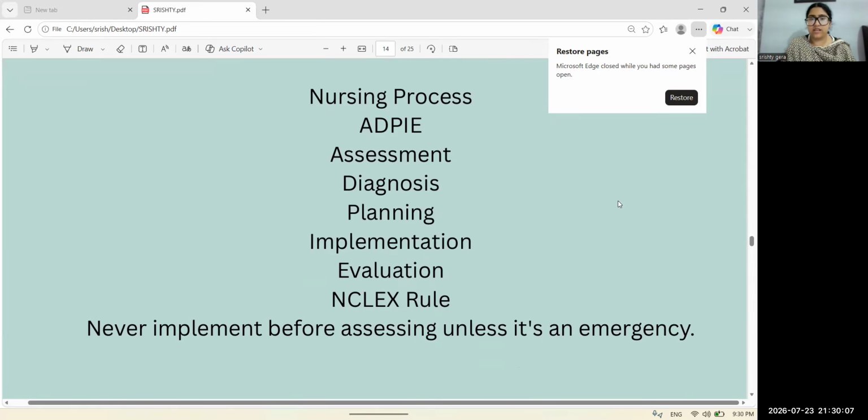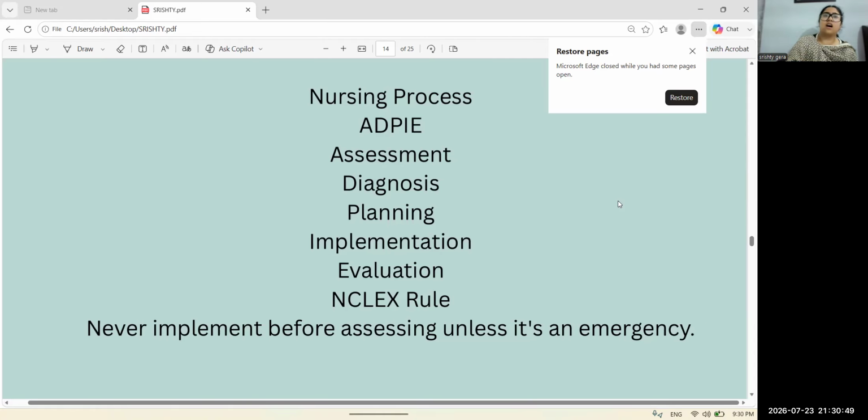The next step is nursing process, which includes ADPIE, which includes assessment, diagnosis, planning, implementation, evaluation, and the NCLEX rule is that never implement before assessing unless it's an emergency. They are saying that we need to intervene, but we need to assess them first. Our first priority is assessing, unless there is an emergency. If there is an emergency and our intervention is required, we need to intervene there. But otherwise, if there is no emergency, we need to assess first.